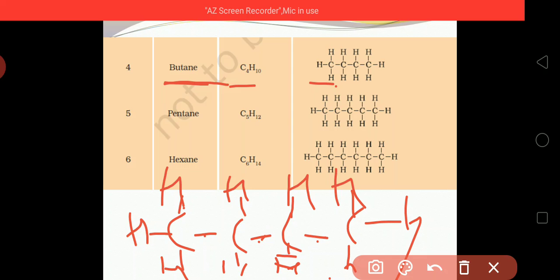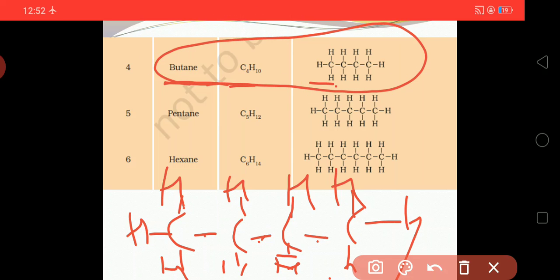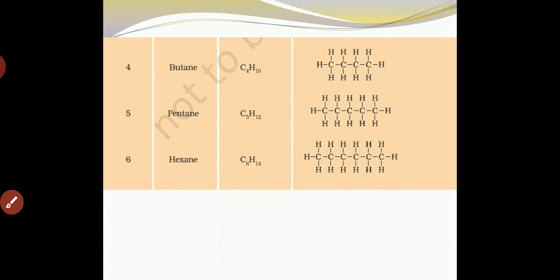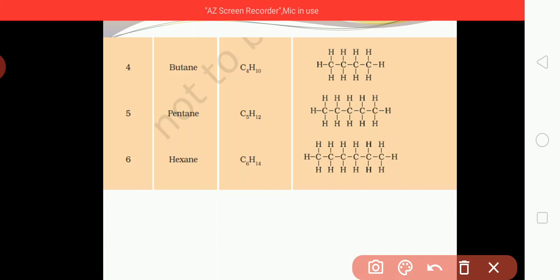Okay, a 4 carbon containing compound, in which C4H10 will be formed, which we said is butane. Okay, it is said to be butane. In the same way, if we talk about the next one, which is pentane.